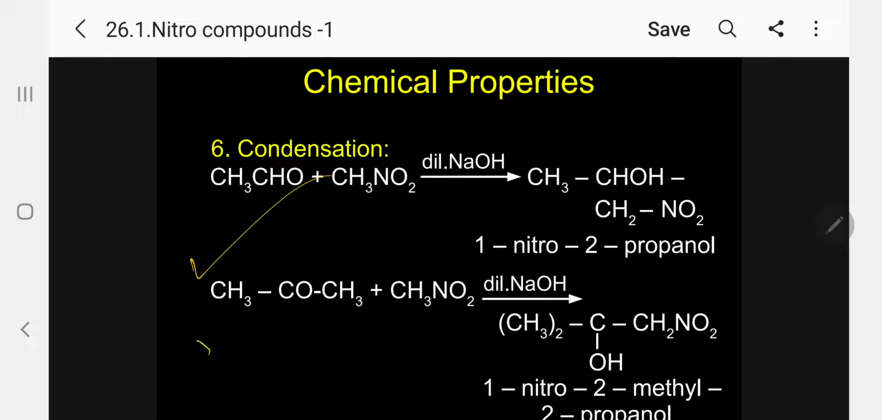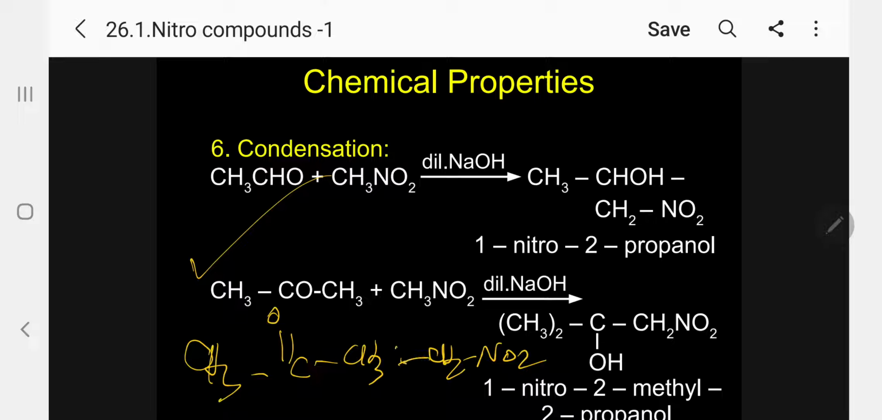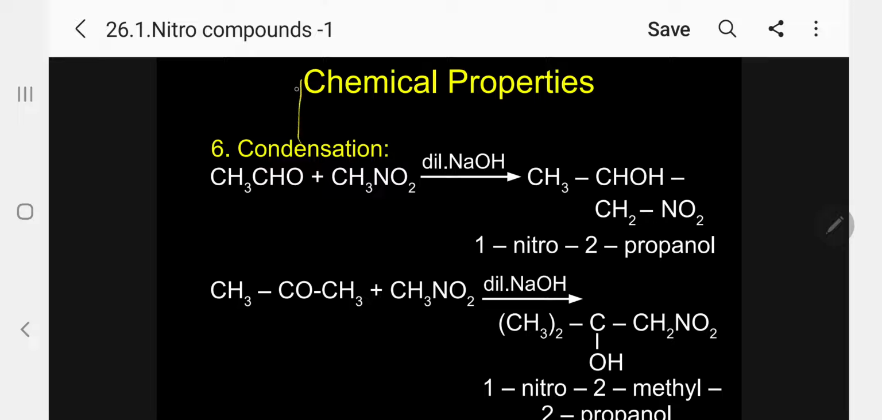So the same reaction. CH3, C double bond O, CH3. Kindly follow. Here plus CH2NO2 and H. So H will go here and CH2NO2 will go here. So now what will happen? It will become a tertiary alcohol. So what name will we give for this one?